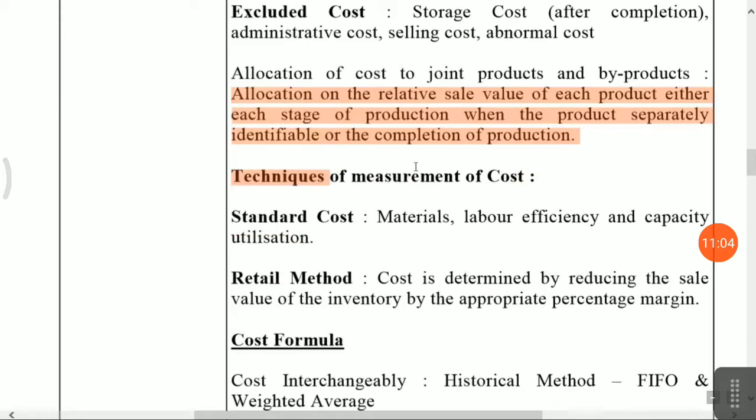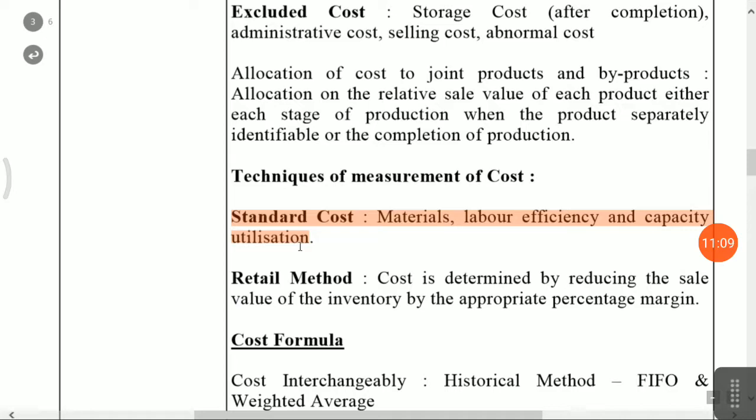Next one is technique for measurement of cost. First one is standard cost. It is a normal cost. Standard cost means what? Material, labor, efficiency and capacity utilization.